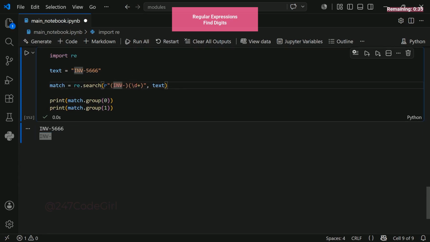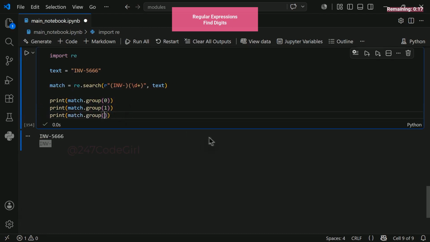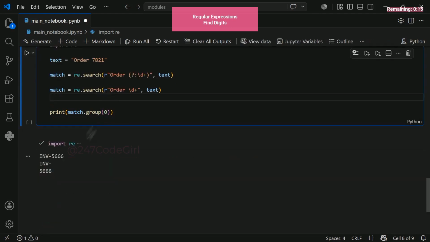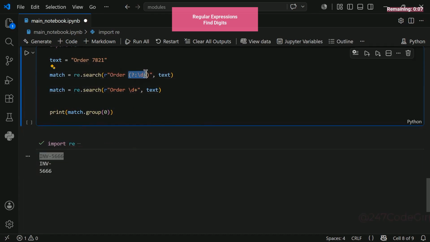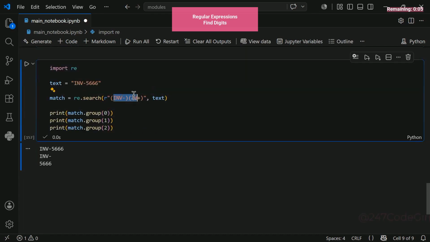To prevent storing that prefix, add a question mark and a colon into the group. See what magic just happened? It cleanly isolates our core numbers. Before adding the colon syntax, it stored INV as its own distinct capture. This pushed our actual target digits into a third index. We had INV in group 1 and the numbers in group 2. Remember, index 0 always retains the entire matched string. No matter what pattern you write, index 0 grabs the full match. From there, group 2 isolates the exact numerical digits, while group 1 holds the prefix.